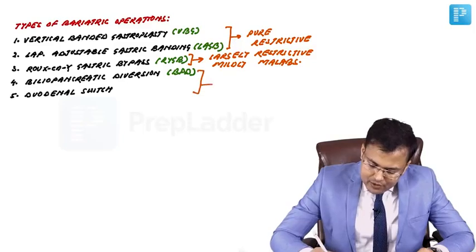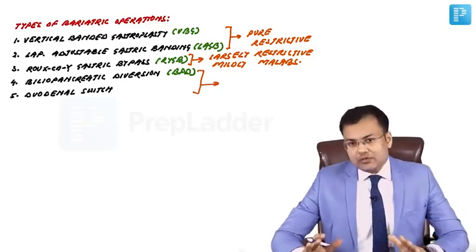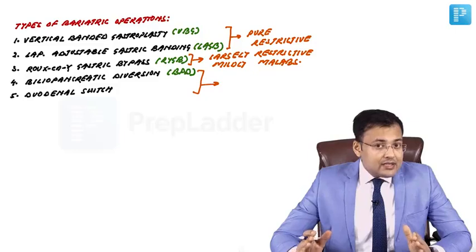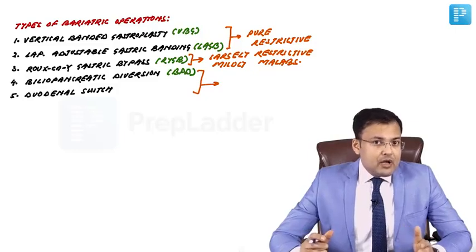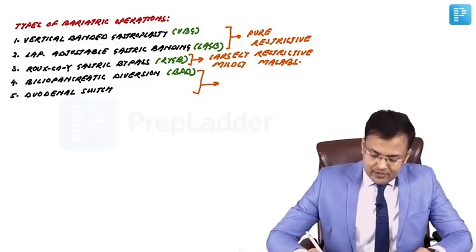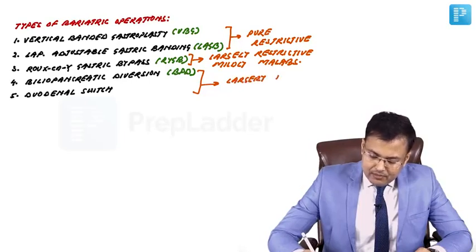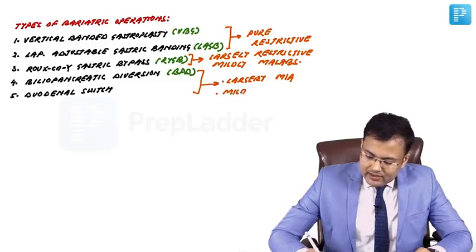If we see biliopancreatic diversion and duodenal switch, these are largely malabsorptive and mildly restrictive.